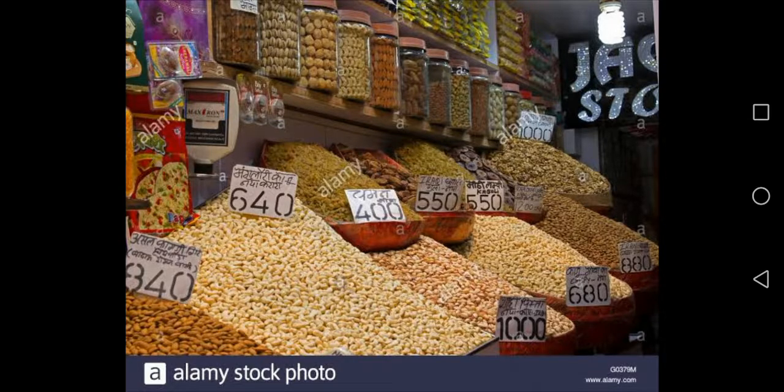You are watching the grain markets here. A variety of grains are brought from the villages and sold in different towns and cities, as well as in big cities. So again, the grain markets developed. Many markets developed at different places according to the needs of the people.